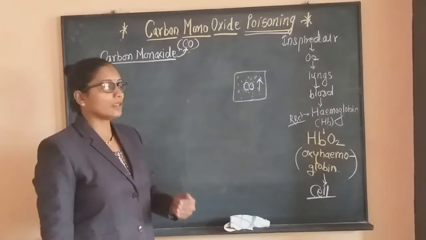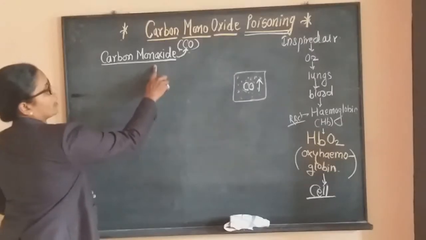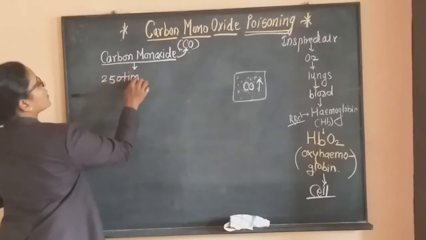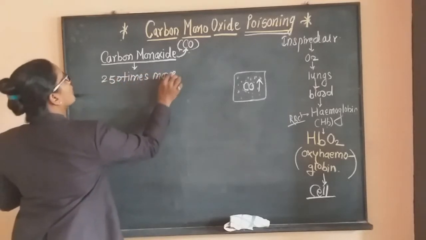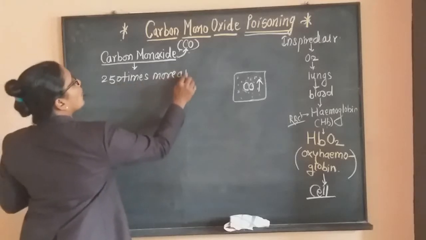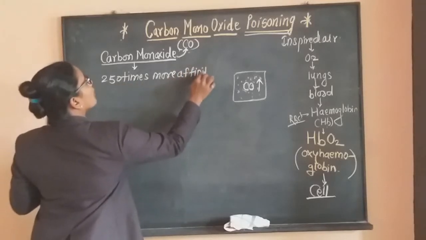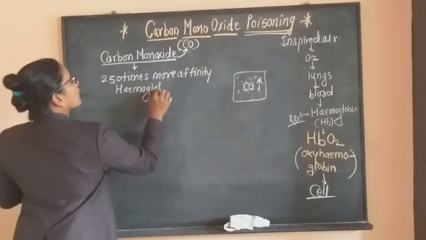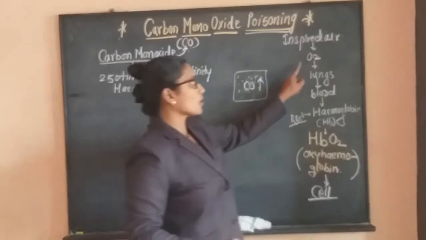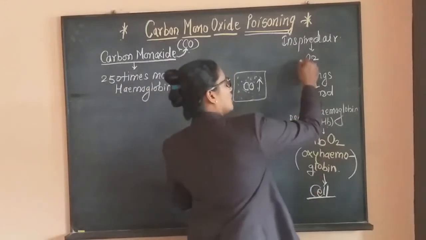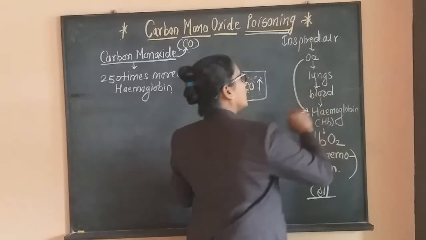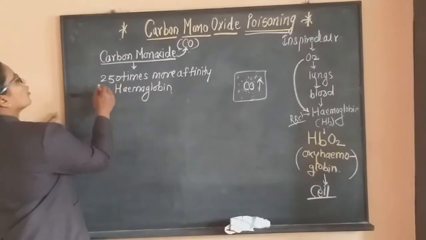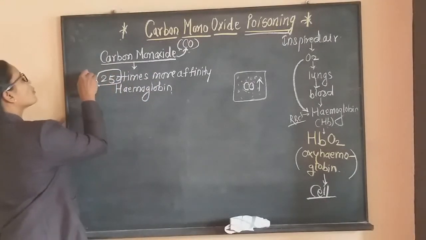Now what actually happens? Carbon monoxide has 250 times more affinity towards hemoglobin. Oxygen binds with hemoglobin, but the affinity of carbon monoxide is 250 times more.